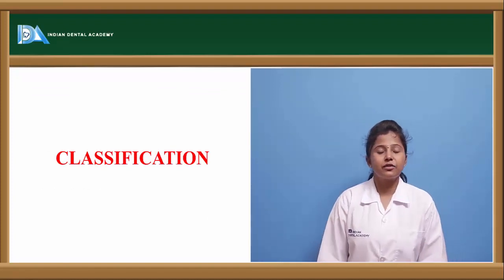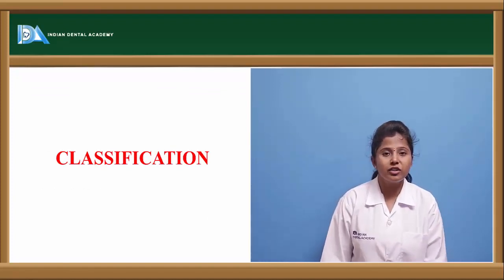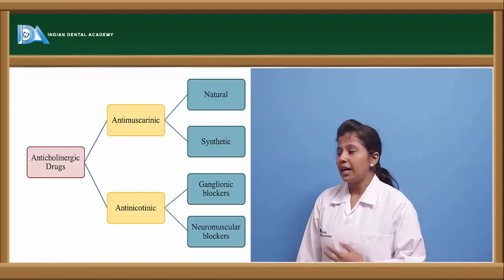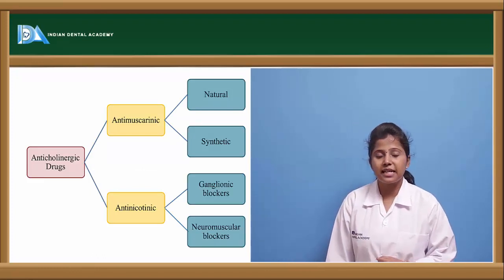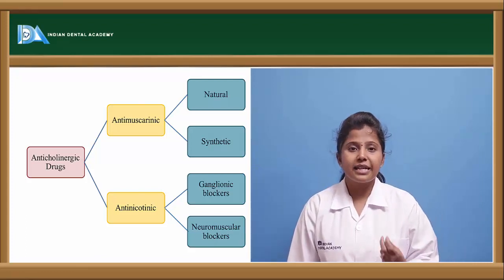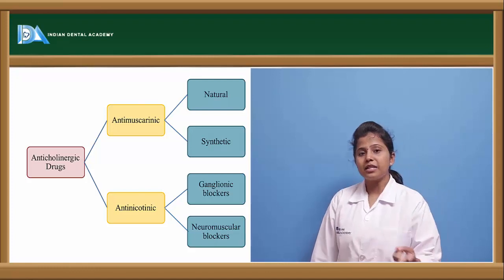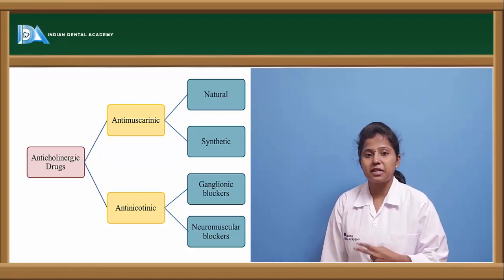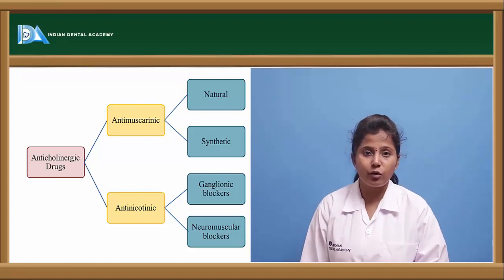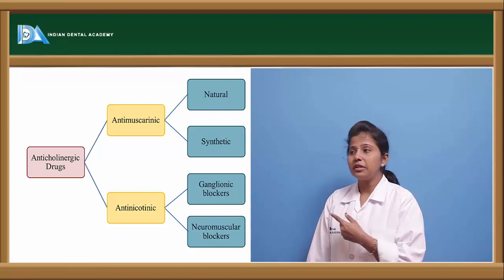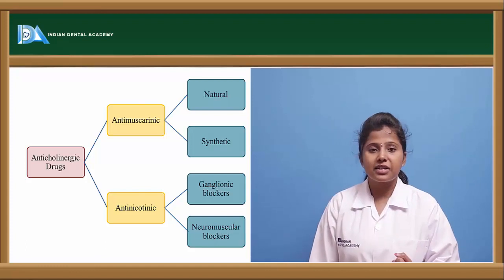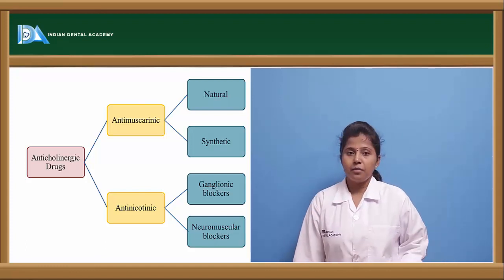Let us see the classification of these parasympatholytic drugs, or else cholinergic blockers. These anticholinergic drugs or cholinergic blockers are divided into two types, anti-muscarinic as well as anti-nicotinic, because cholinergic receptors are of two types, muscarinic and nicotinic. The drugs which antagonize the action of muscarinic receptors are called anti-muscarinic, and the drugs which antagonize the action of nicotinic receptors are called anti-nicotinic drugs. The anti-muscarinic drugs are further classified as natural and synthetic drugs, and the anti-nicotinic drugs are further classified as ganglionic blockers and neuromuscular blockers.